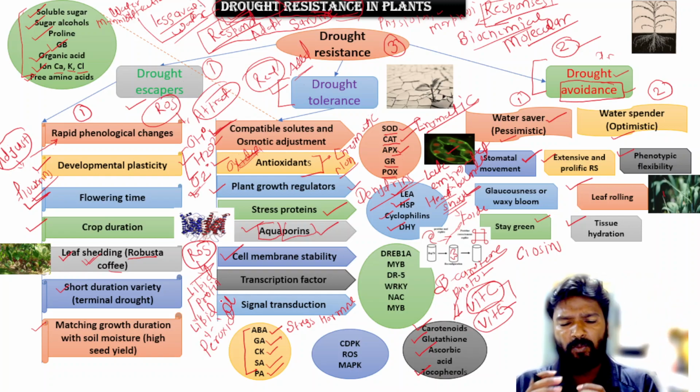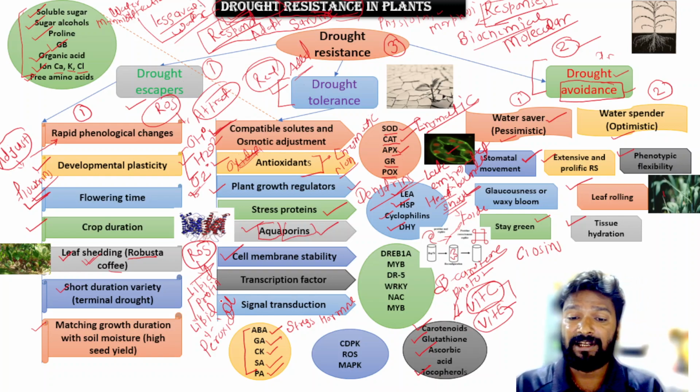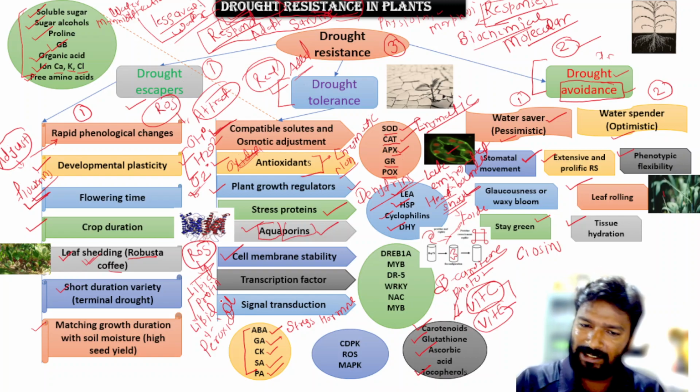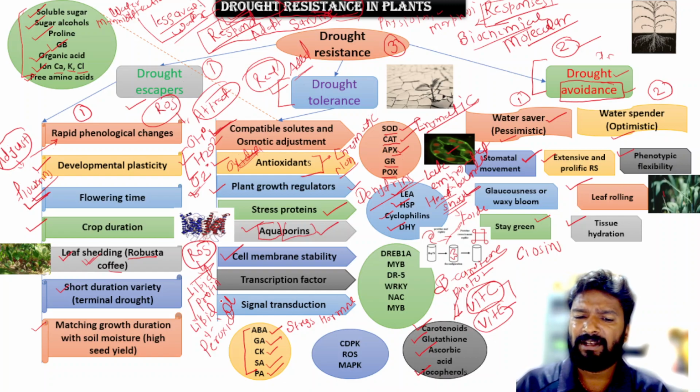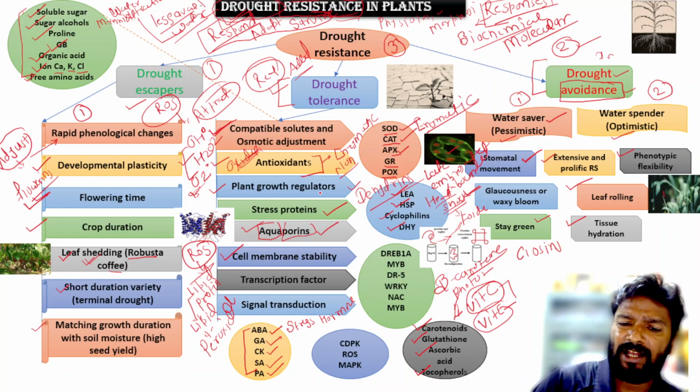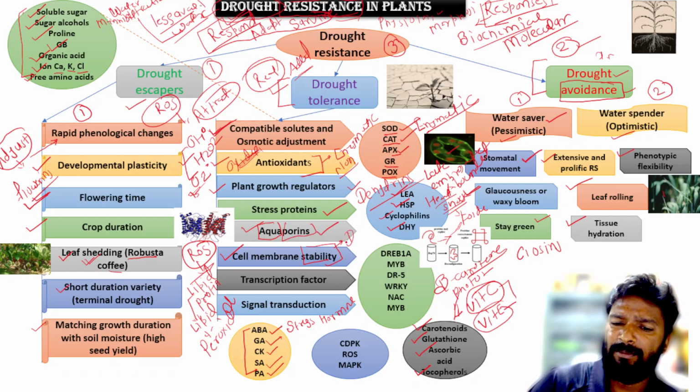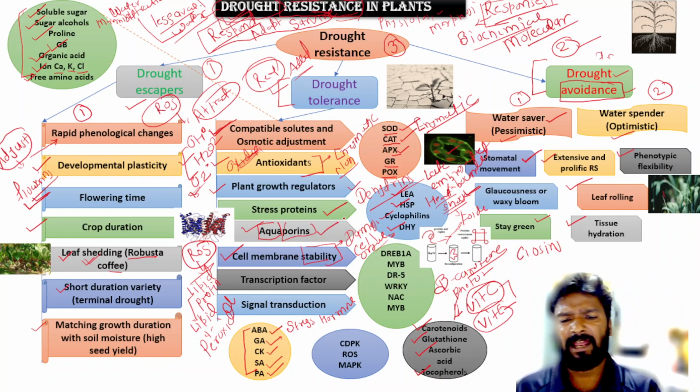When there is lipid peroxidation, the membrane permeability is lost. Now the membrane is not selectively permeable for ions and other molecules, so it reduces the stability of the cell. Then finally it causes damage to the cell organelles. So if a plant has more cell membrane stability, then it has more stress tolerance.